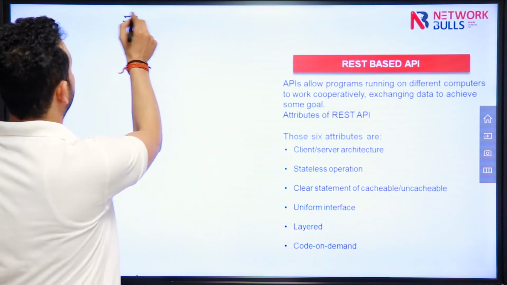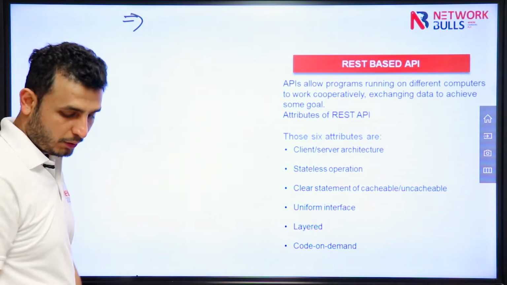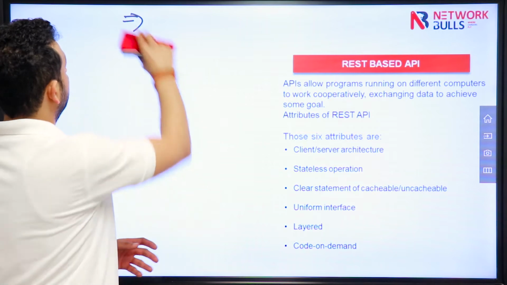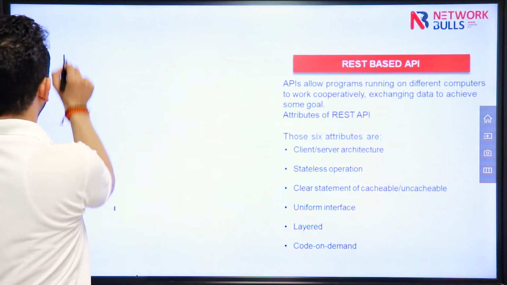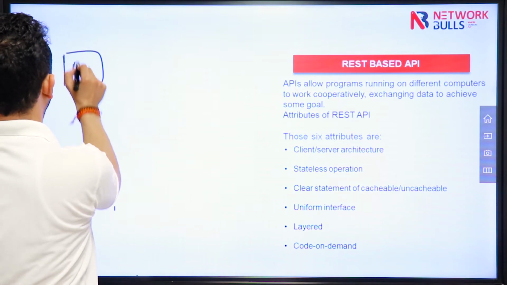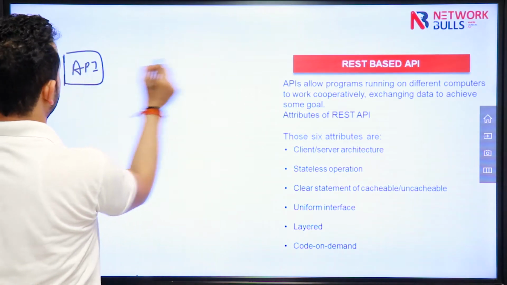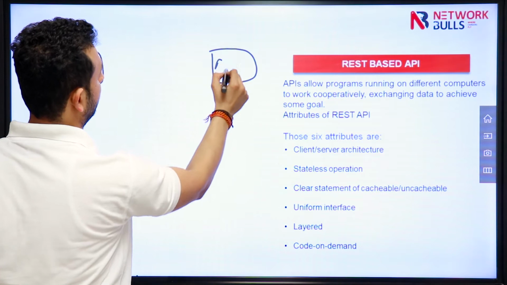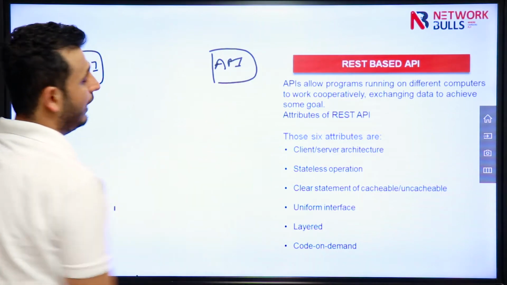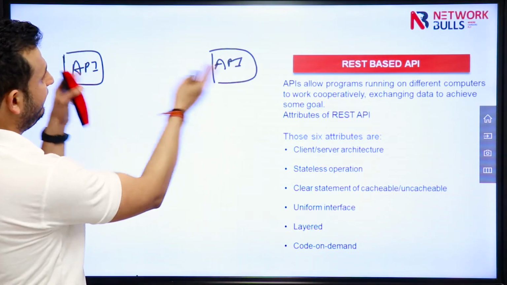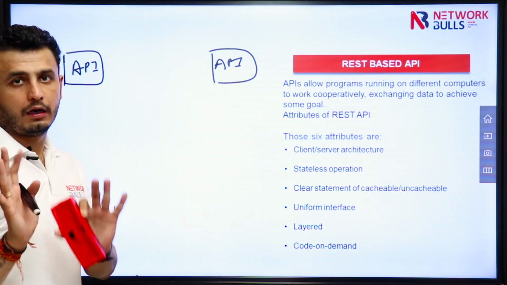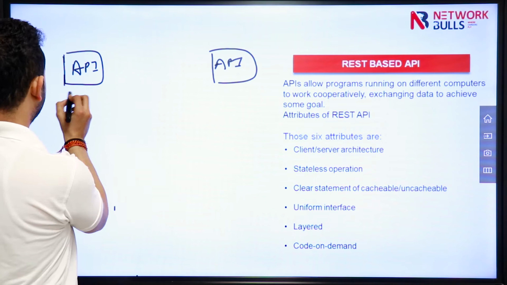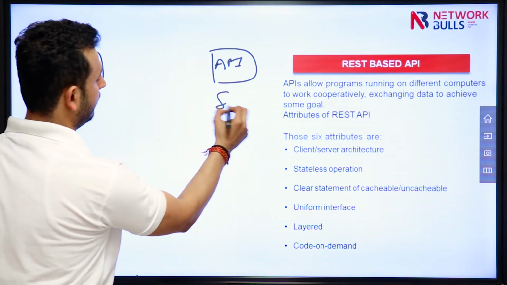First one is client-server architecture. So what do you mean by client-server architecture? Let's discuss some of them. For example, this is your API client and this is your API server. I told you two applications will communicate with the help of API. So this is my client, this is my server.